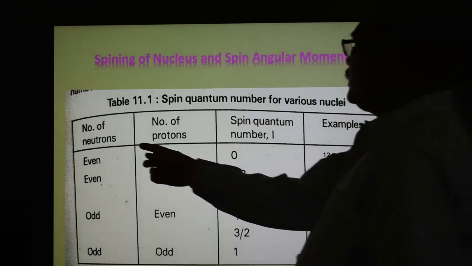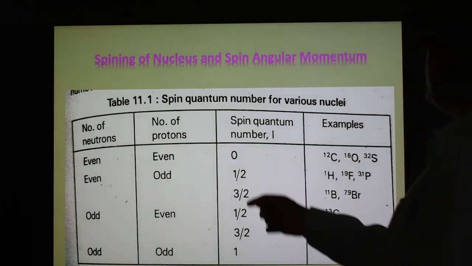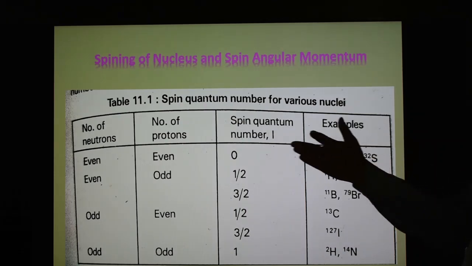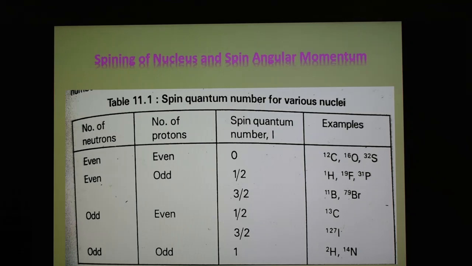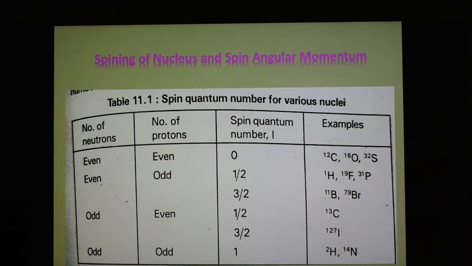And here, when the number of neutrons and the number of protons are both even, then the spin quantum number value is 0. Examples of such nuclei are given. When the mass number is odd, the values can be 1/2, 3/2, and so on. Examples with spin 1/2 are 1H, 19F, 31P. With 3/2, 11B, 79Br. When the proton and neutron numbers are odd and even, then 1/2 and 3/2 are the spin quantum values.